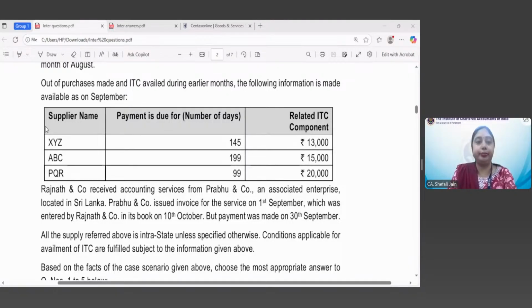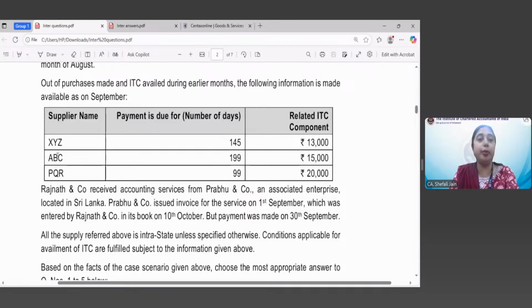Okay. So let us see what would be the answer. We know that the recipient has to make payment to the supplier within 180 days. And therefore, these two payments, to XYZ and PQR, though they have been overdue for almost 100 days or more, that does not matter to us. What we have to see is the payment which is due for more than 180 days.